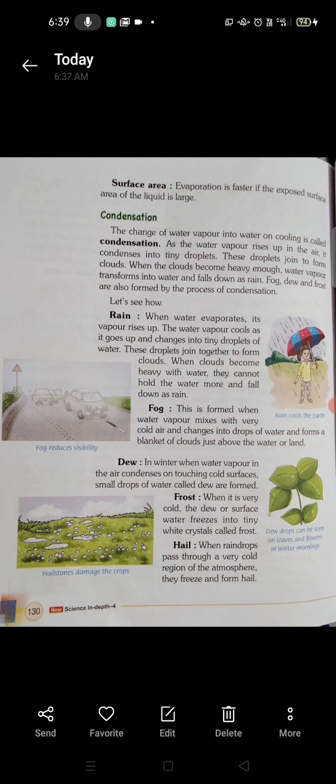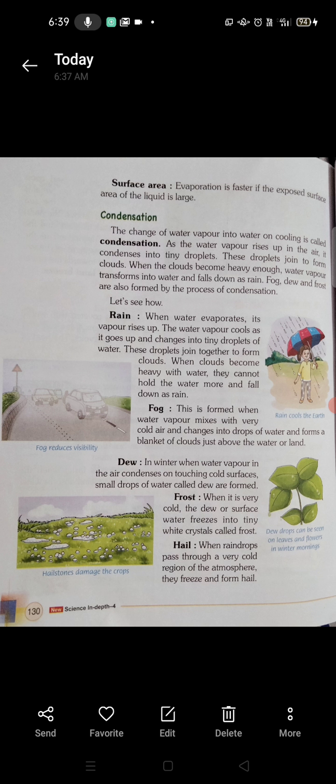So what is that process? Yes, that is condensation. What is it exactly? It is the change of water vapor into water on cooling.